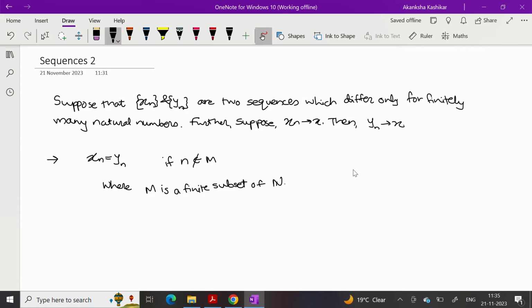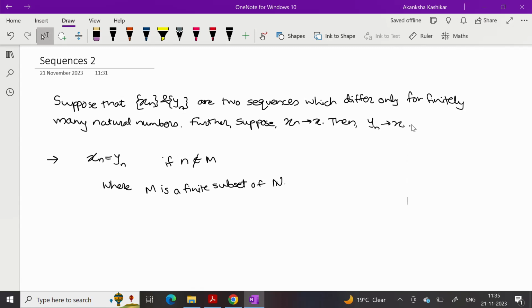Then our claim is that if xn converges to x, then yn also converges to x. And in fact, we can also say that if xn doesn't converge, then yn will also be a non-convergent sequence. How do I prove this first part? xn converges to x.